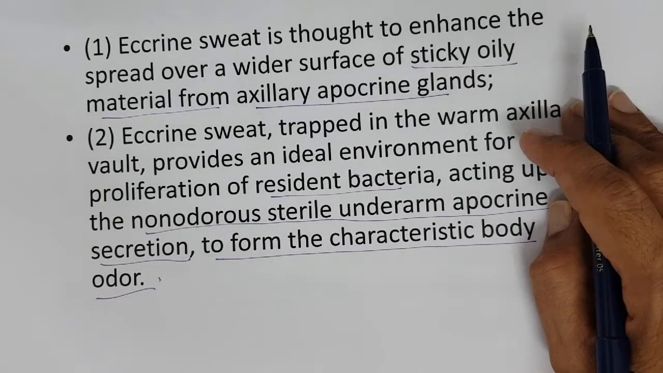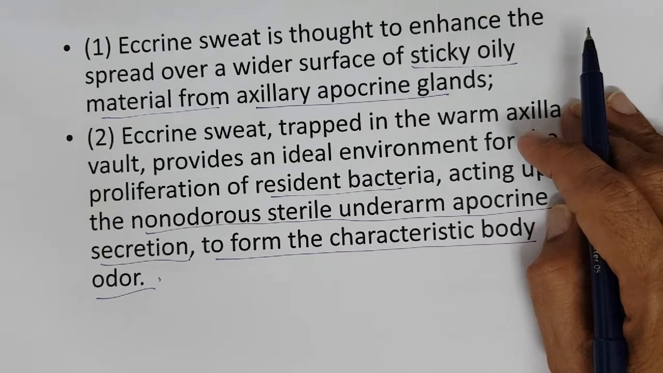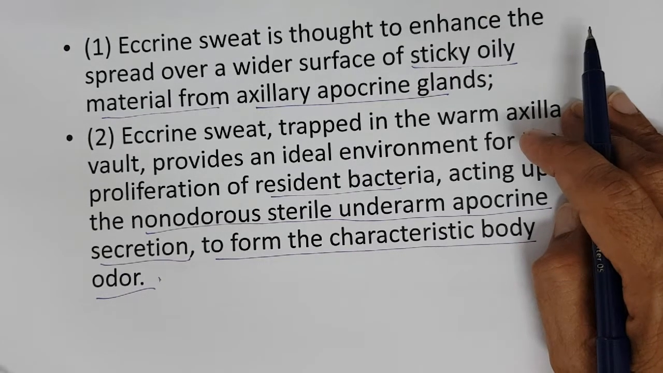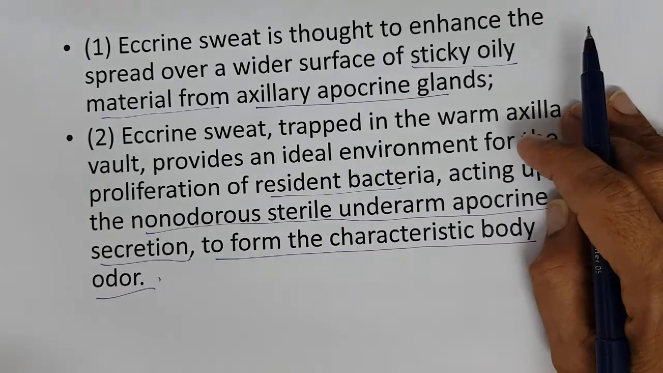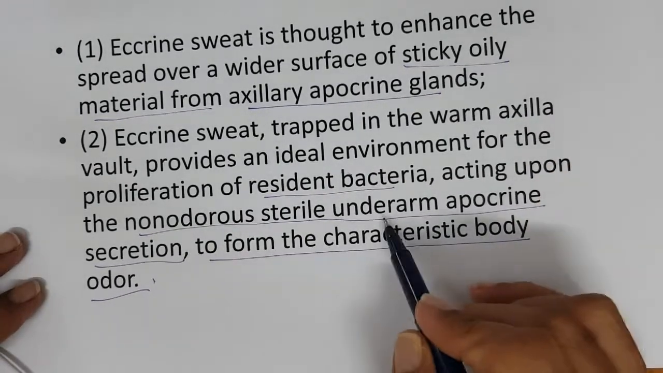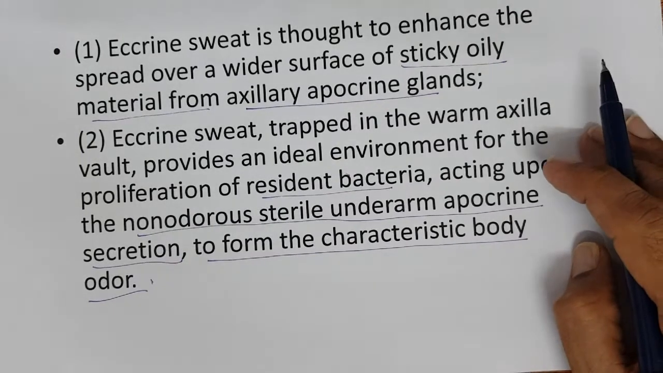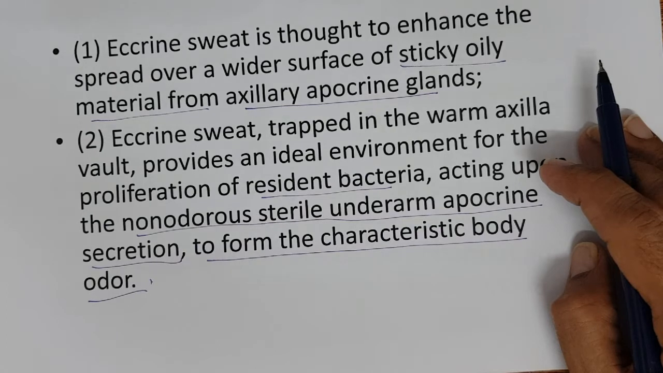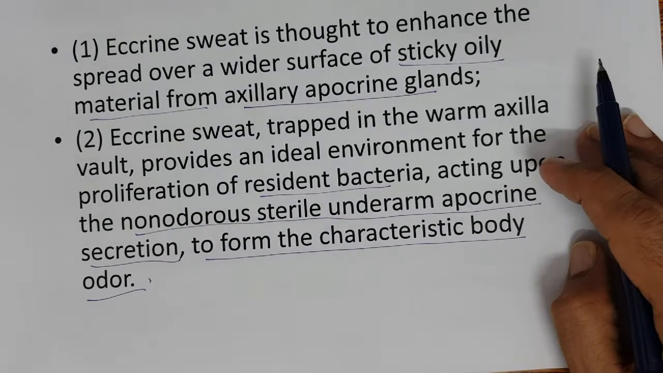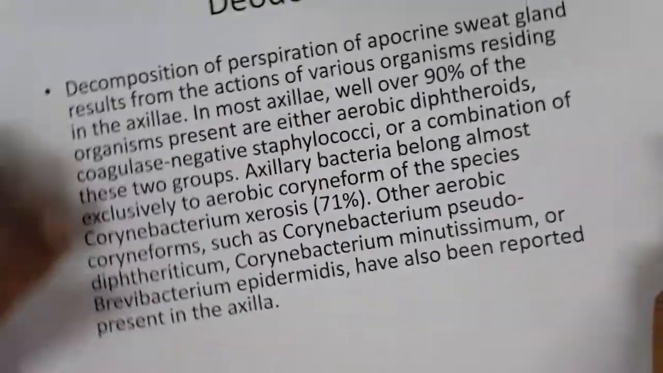Apocrine sweat is a sticky oily material. It contains mostly sticky oily material and it's concentrated in certain areas, the axillary region. Eccrine sweat spreads it over a wide surface area. So pure apocrine sweat has no odor. When the apocrine sweat is decomposed by bacteria, the decomposition product gives that body odor.